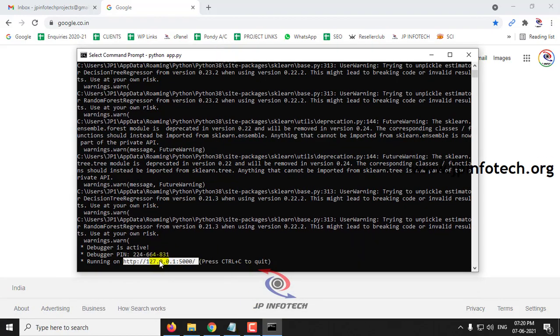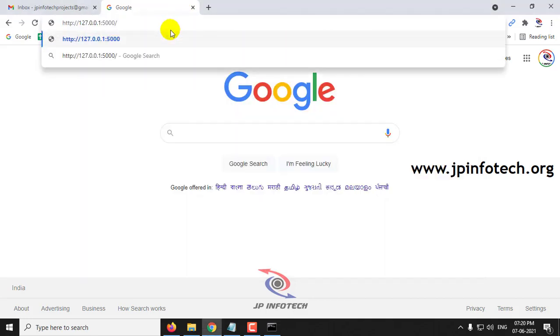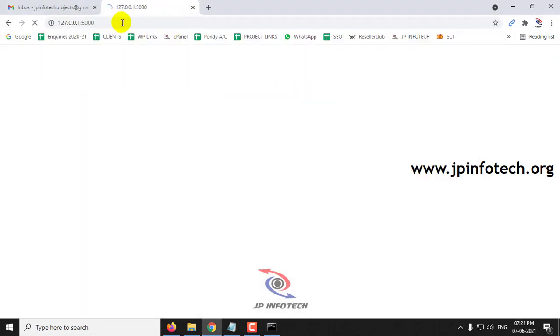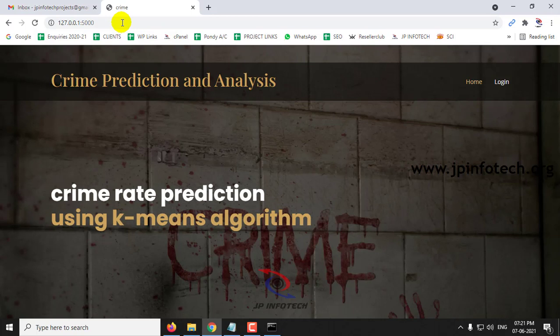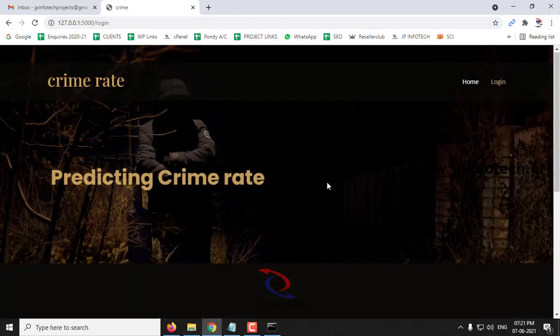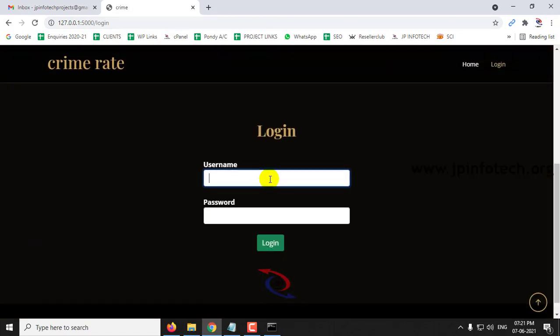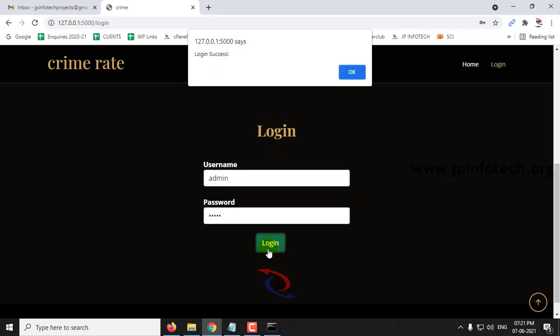Now you can copy this URL and paste it in your browser. Here you can see the welcome screen or home screen of the project with the title crime rate prediction analysis using k-means algorithm. Just click login. This is a static login page with the default username and password as admin. Click login.